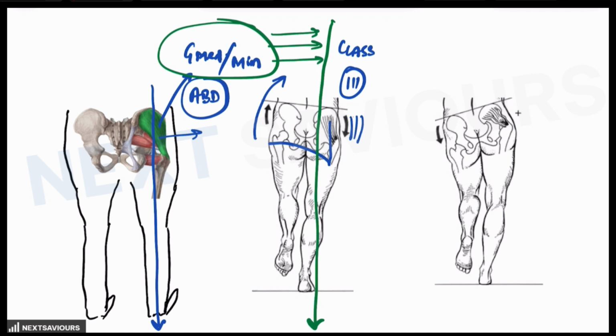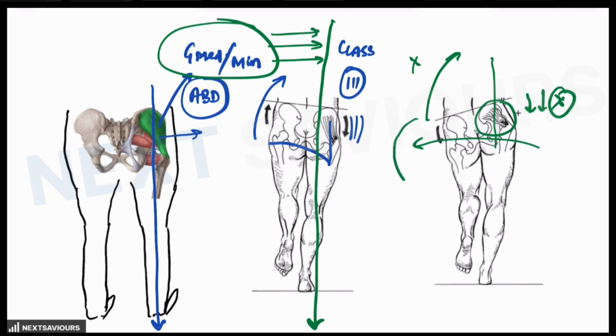Now, what happens? Imagine the patient's gluteus medius and minimus are affected, which could be because of a nerve problem, paralysis, or injury. In case the gluteus medius and minimus are non-functional, there will be a failure of generation of force by these muscles. As a result, no force is transmitted to the other end of the hip joint to elevate it. So there will be no elevation of the other end of the hip, and the other end of the pelvis drops down. And this is what Trendelenburg test positivity is.